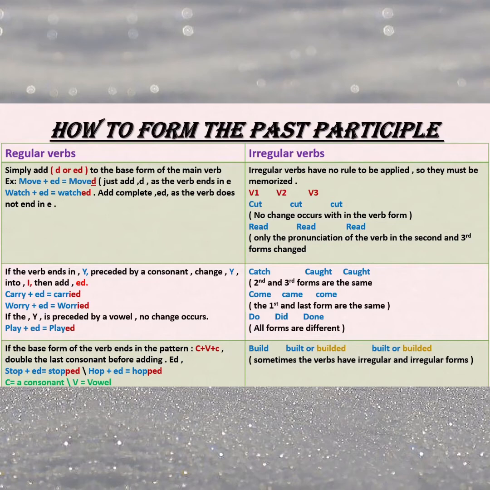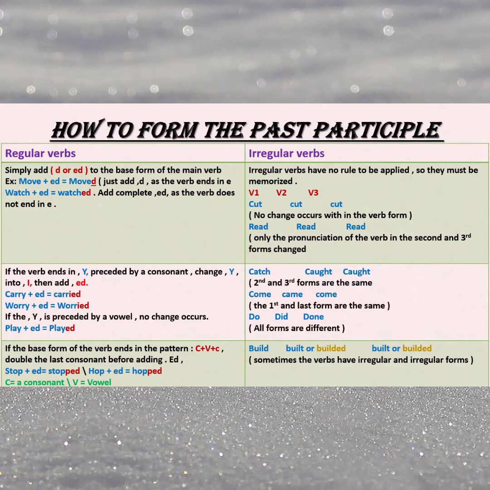So which Y is to be changed? The Y preceded by a consonant. But the one preceded by a vowel does not change, simply add ed.